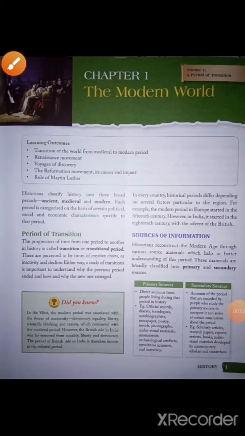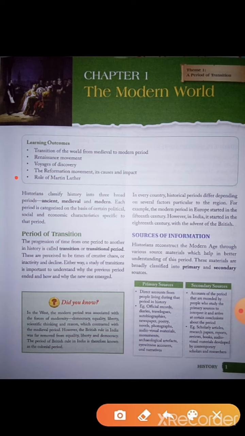Today we shall start chapter number 1, the modern history, which is called a period of transition. Historians classify history into three broad periods: ancient, medieval, and modern. Each period is categorized on the basis of certain political, social, and economic characteristics specific to that period.